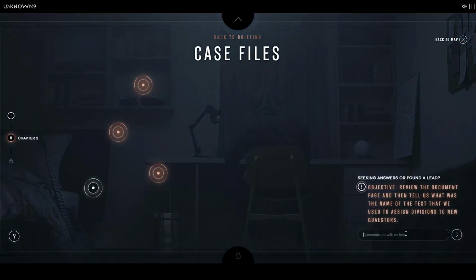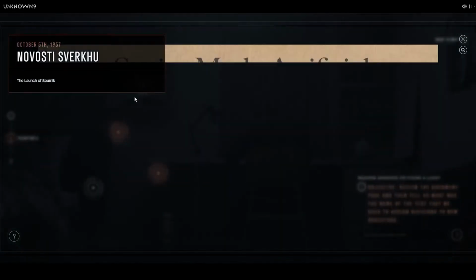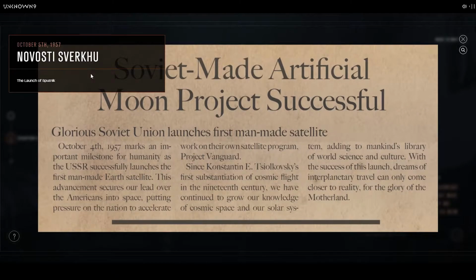Alright. Oh, wait, I think I should read those first and then type "I'm ready." Okay. Novosti Sverku, the launch of Sputnik. Soviet-made artificial moon project successful. Glorious Soviet Union launches first man-made satellite. Wait, so these are all the things that LYS has done as a society?